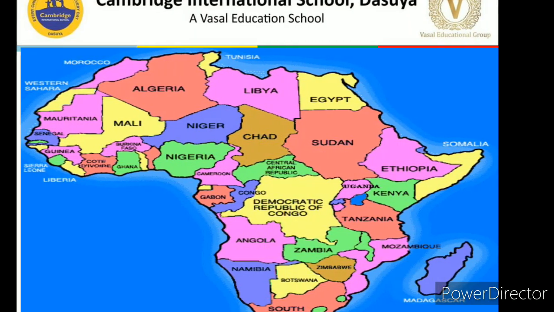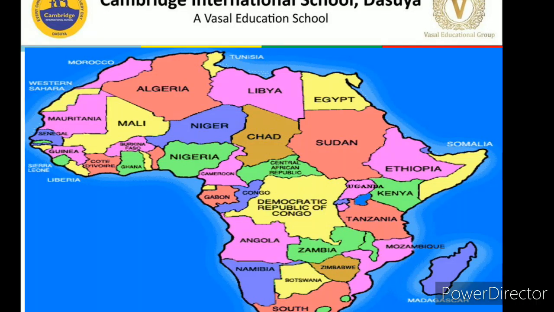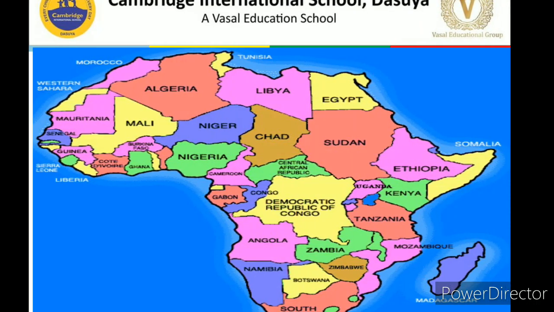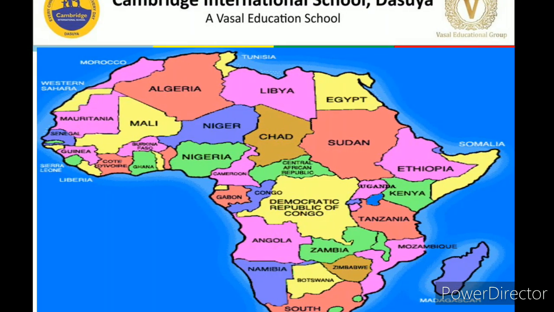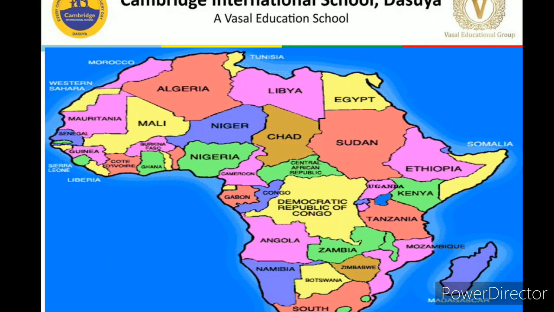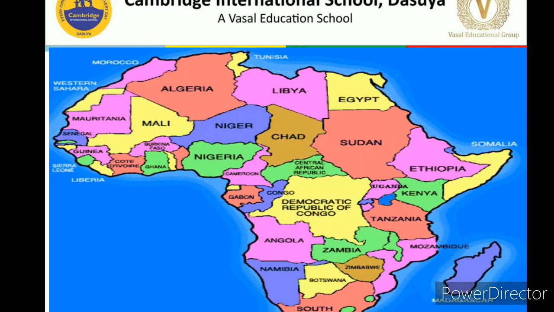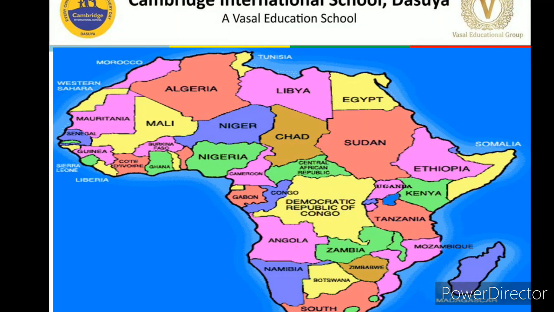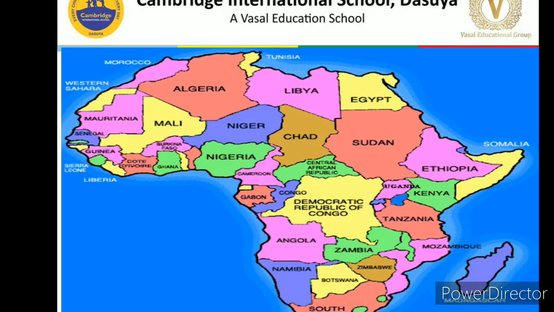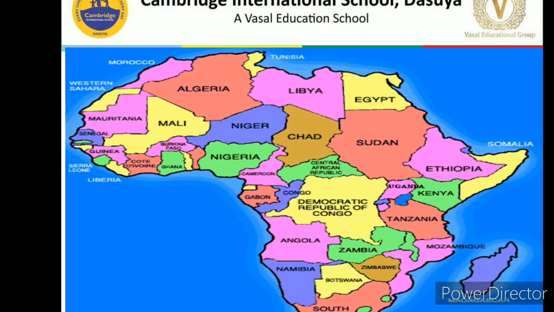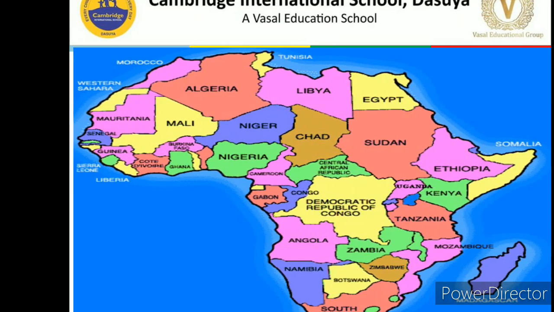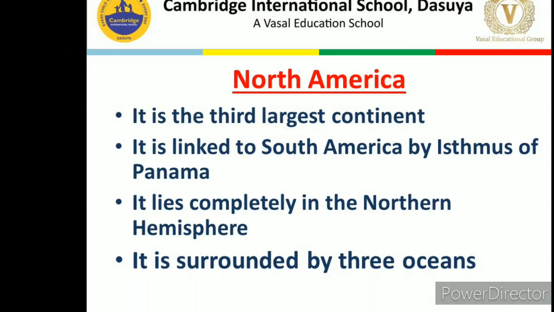Okay, dear children, as we were discussing civics chapter 4, the key elements of a democratic government, in that we discussed South Africa. And I told you that South Africa is at the southern part of Africa, at the southern tip. That's why its name is South Africa. So we have discussed this country, South Africa, and you all can see South Africa is in the Africa continent.